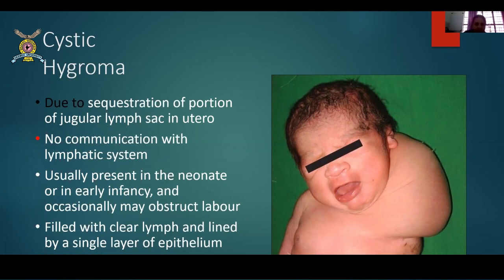लहान मुलांच्यात दिसून येतं. लहानपणी जन्मतःच दिसून आल्यामुळे बरेच वेळा हे तुमच्यापर्यंत येतच नाही. But it's just a thing which you could come across in case if there are home deliveries. Okay, they are usually present with obstructed labor. Pictures मध्ये हे तुम्हाला classically दिसून येतं. Filled with clear lymph and lined with single layer of epithelium.